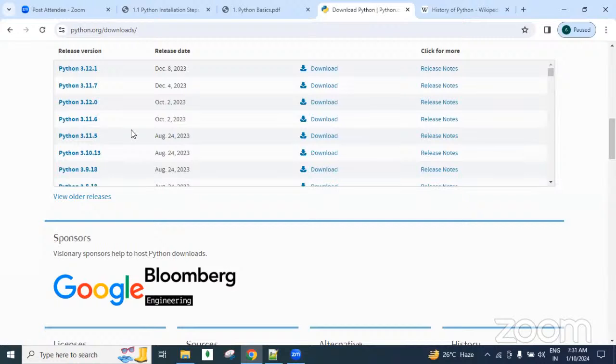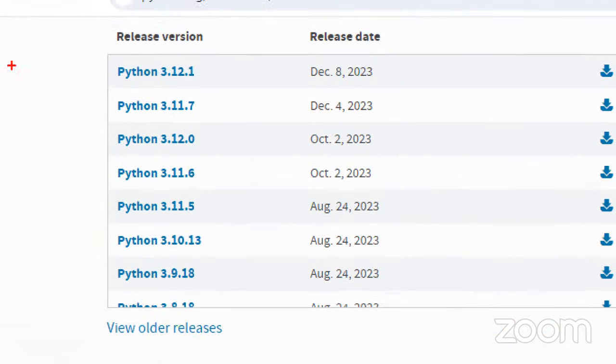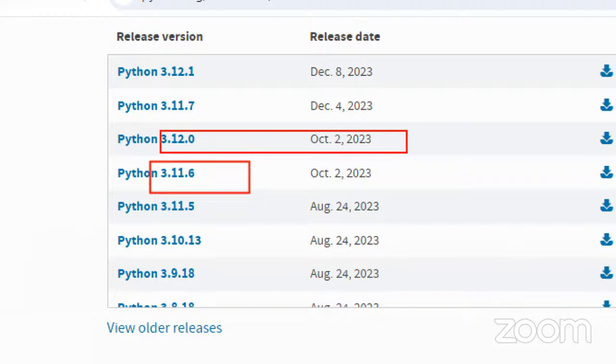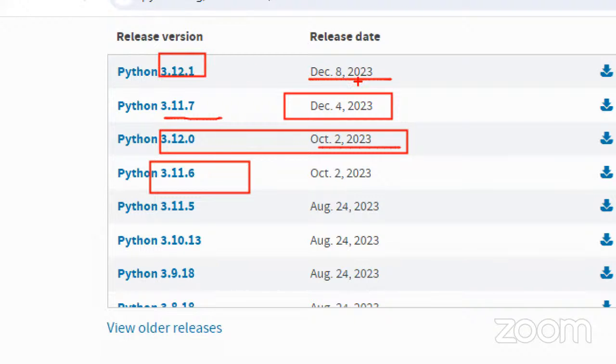Here you can observe one point. For example, 3.12 was released on October 2, 2023. And 3.11.7 was released on December 4, last month. 3.12.1 was released on December 8. So it means they are developing in parallel: some team is working here, and some other team is working there. Some team works on 3.12, and some on 3.11.